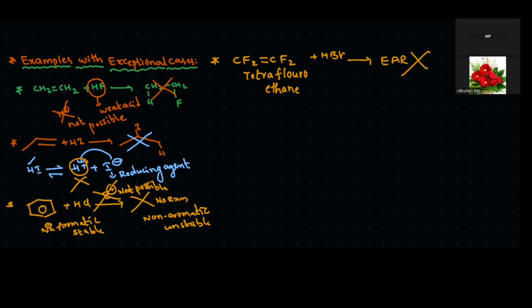So what is the reason here? Why is this not involved in the reaction? Reason: fluorine acts as a minus I group only. Minus I group means what about the electron density? Very less.